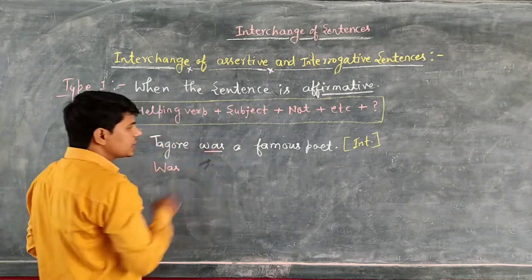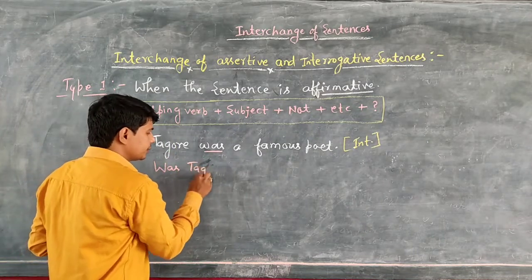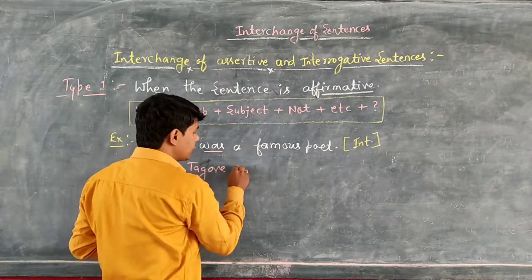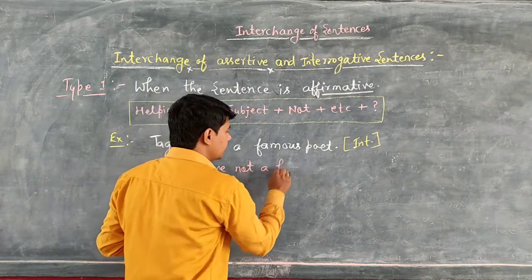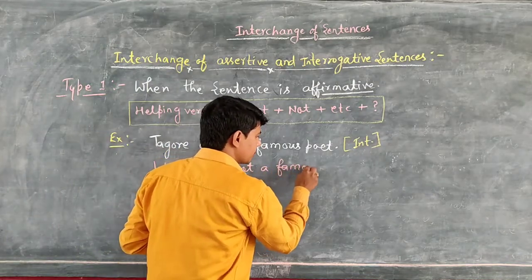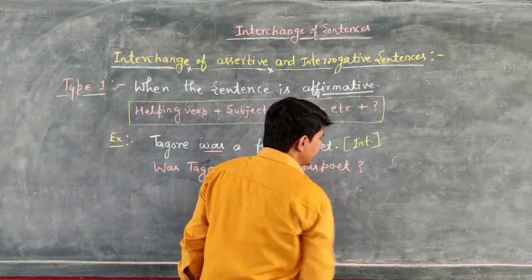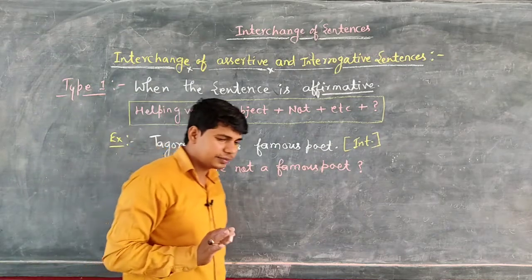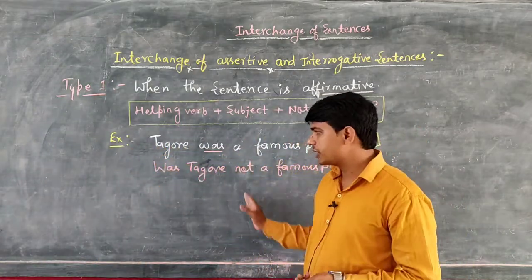In that sentence, what is the subject? The subject is Tagore. So, was Tagore. Then we mention the negative word not. Was Tagore not a famous poet? Okay students, is that clear? I hope you have got these points very well.